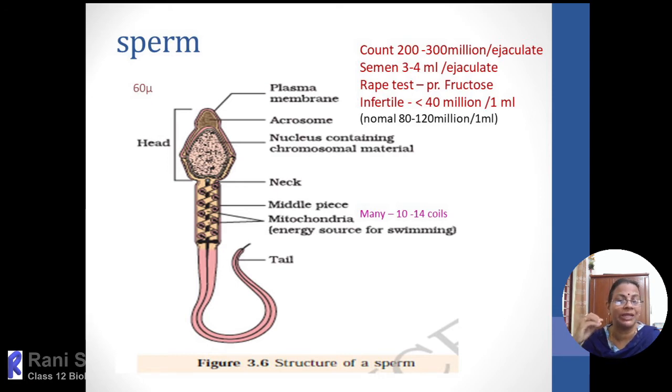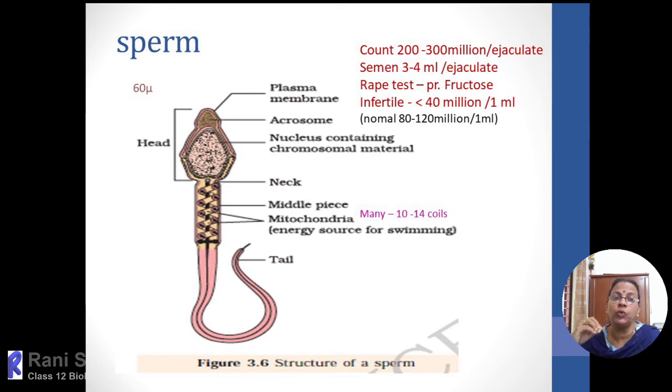So in the rape test and all, mainly we are detecting whether in the body secretion or anywhere in the body or in the cloth, if fructose is there, it can give you a clue about the sexual abuse as well as the rape which has taken place. So it is a very good forensic evidence for determining the body secretion, whether it is semen or any other body fluid. So detecting the presence of fructose within the body fluid is also called the rape test. Then infertile condition, already I said, less than 40 million sperms in 1 ml can lead to infertility.